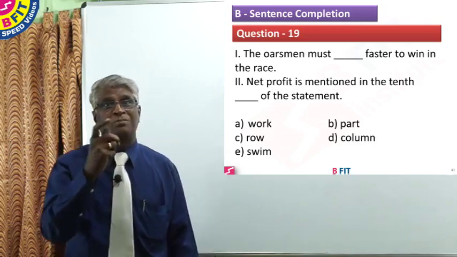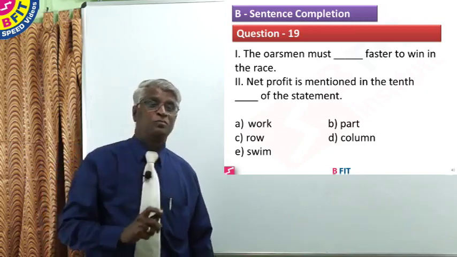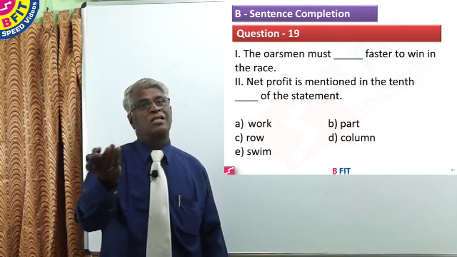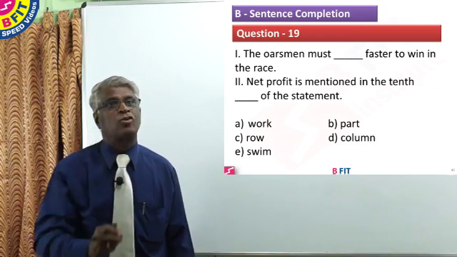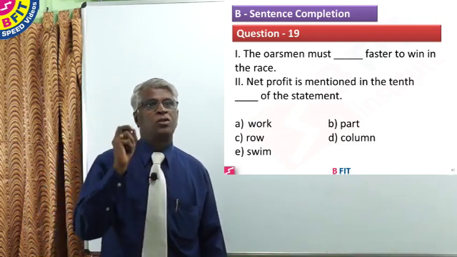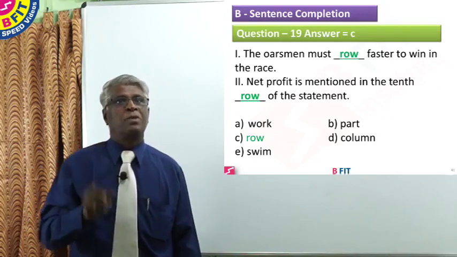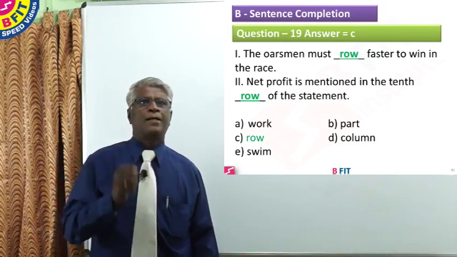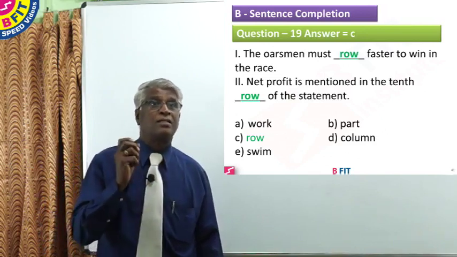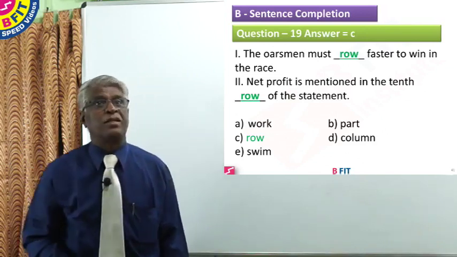Net profit is mentioned in the 10th row. Now the row here in the second sentence is used as a noun. Therefore the correct option in question 19 is R-O-W, row. The oarsmen must row faster to win the race. Net profit is mentioned in the 10th row of the statement.